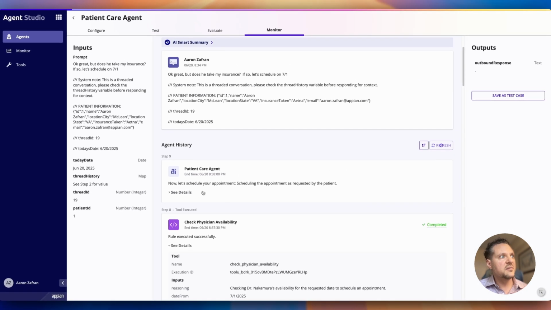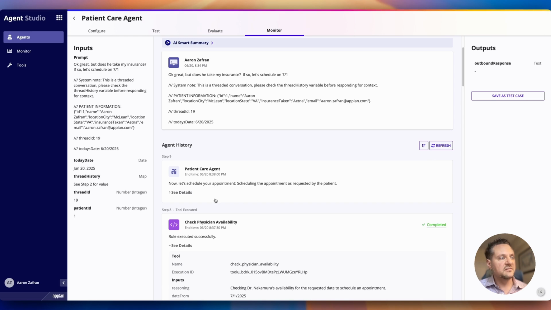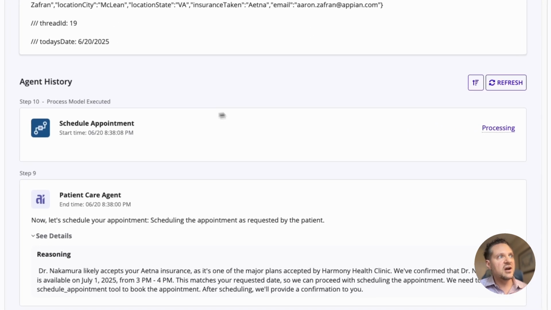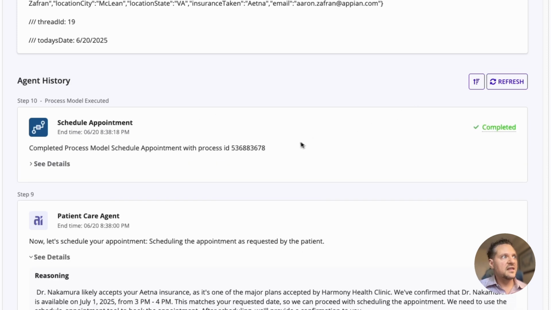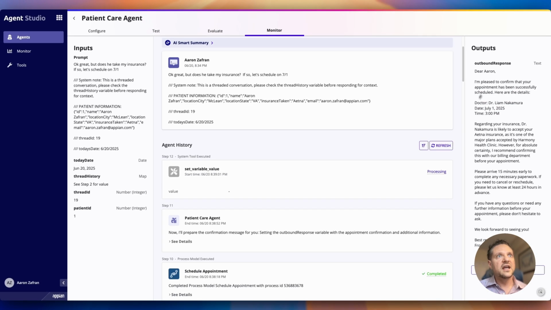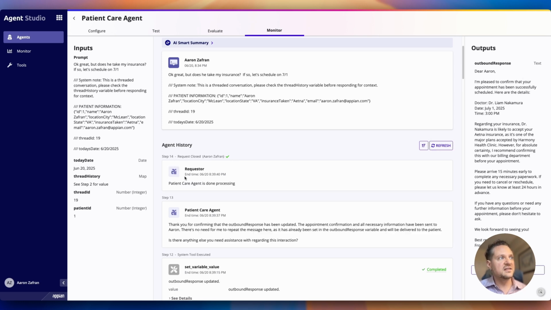Now we're going to schedule the appointment as requested by the patient. So we're calling our schedule appointment process with all of the necessary details to schedule the appointment. That process has been completed, and now the appointment has been scheduled. So all of the necessary steps for scheduling an appointment, like notifying and updating databases, all of that is handled with the structure of process. Again, we can see over here on the right the response that has been sent to the patient based on all of the activity that's taken place. And now our patient care agent is done processing again.